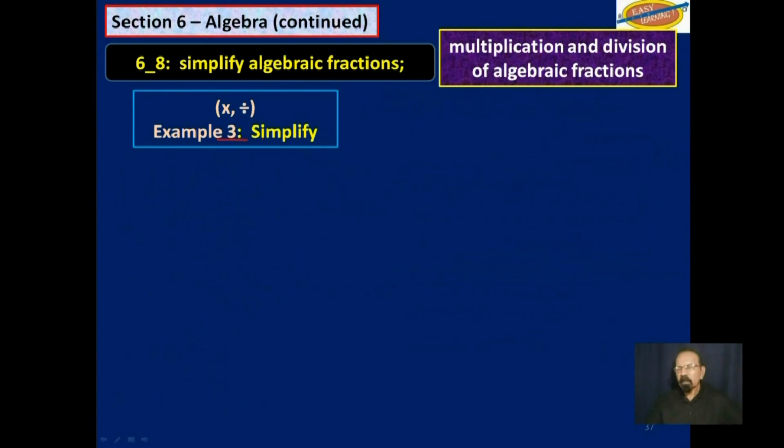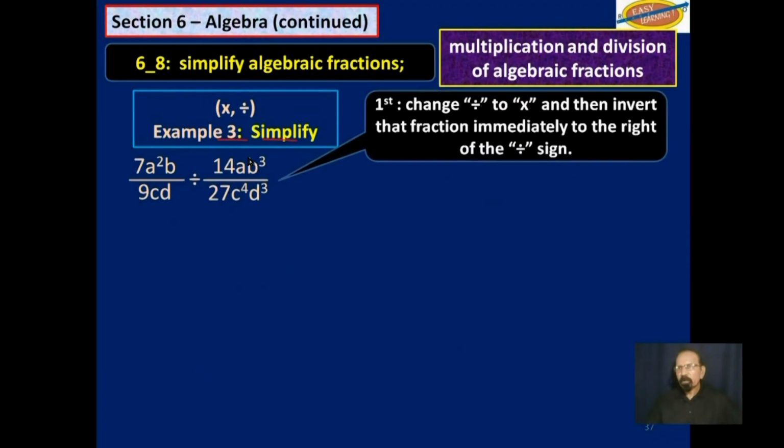Example 3, simplify. This fraction, divide by that one. So you know we will change the division to a multiplication and invert the fraction immediately to the right of the division sign, or what used to be the division sign. So we write back this fraction here, change this division to a multiplication, and invert this fraction here on the right. That is this algebraic fraction. So we rewrite it like that.